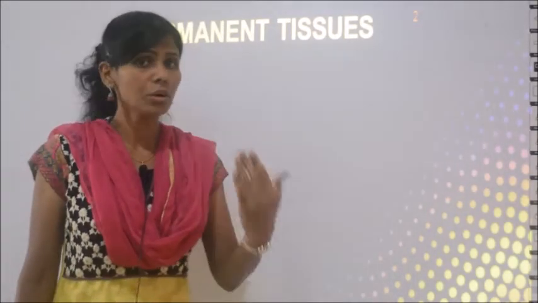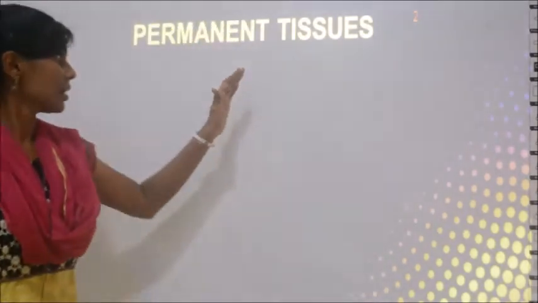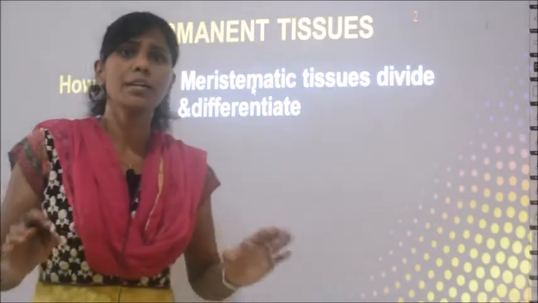So those group of cells which cannot divide are called permanent tissues, and those cells which divide actively, which divide again and again, they are called meristematic tissues, right? So in this case I told you it cannot divide at all.